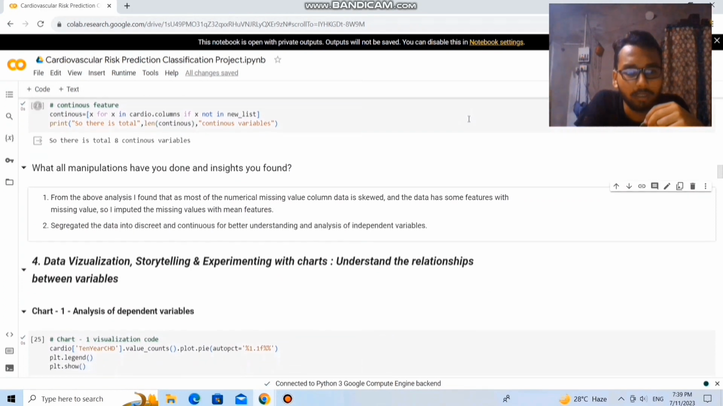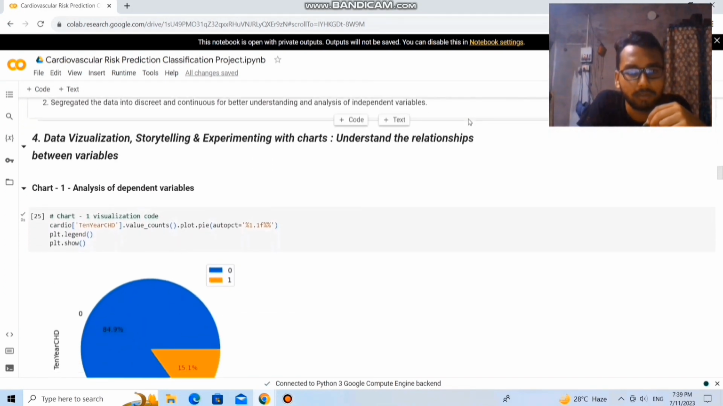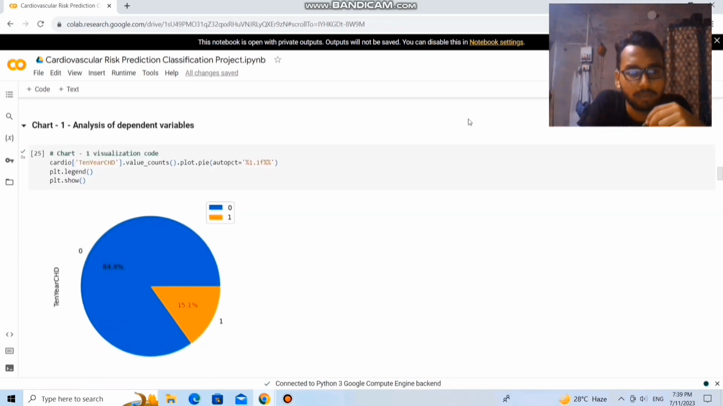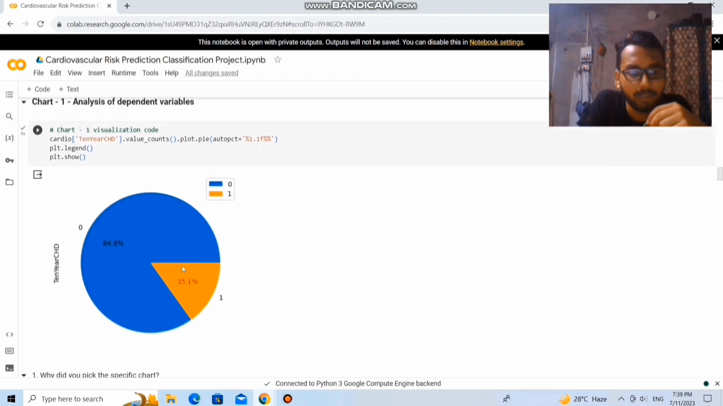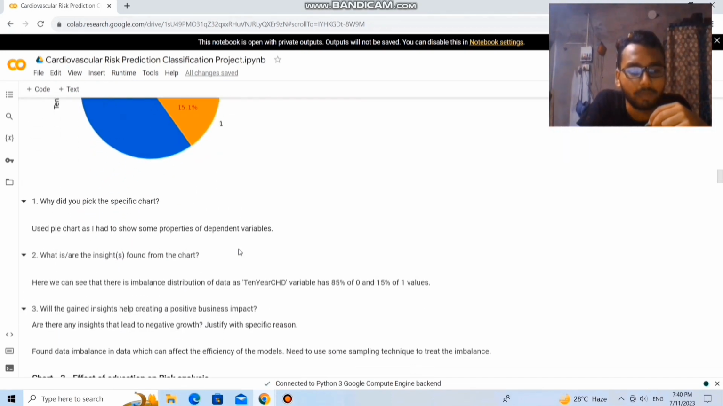So let's start the data visualization, storytelling, and experimenting with charts to understand the relation between variables. First, we analyze the dependent variable. From here we can see that 15.1% of the values are 1 and 84.9% are 0. So it is an imbalanced data set.